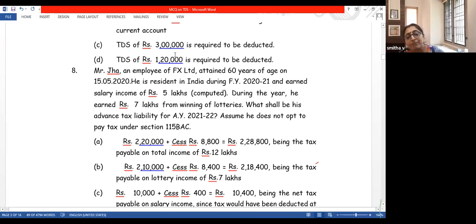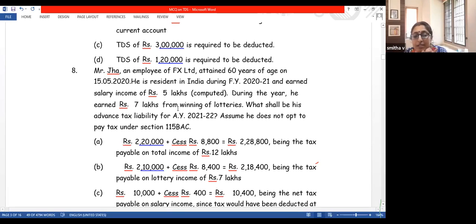Mr. Jha, an employee of FX Limited, attains 60 years of age on 15/5/20. That makes him a senior citizen. He is resident in India during financial year 2021 and he earned a salary income of 5 lakh. During the year, he also had a winning from lottery of 7 lakh. So let me put it together. He is a senior citizen.